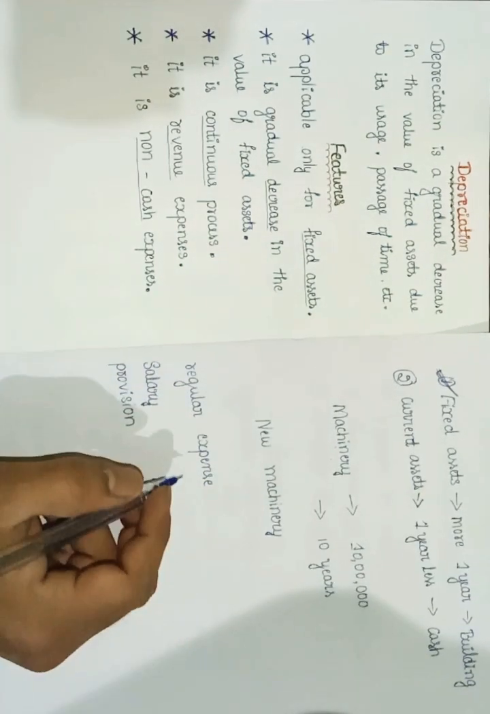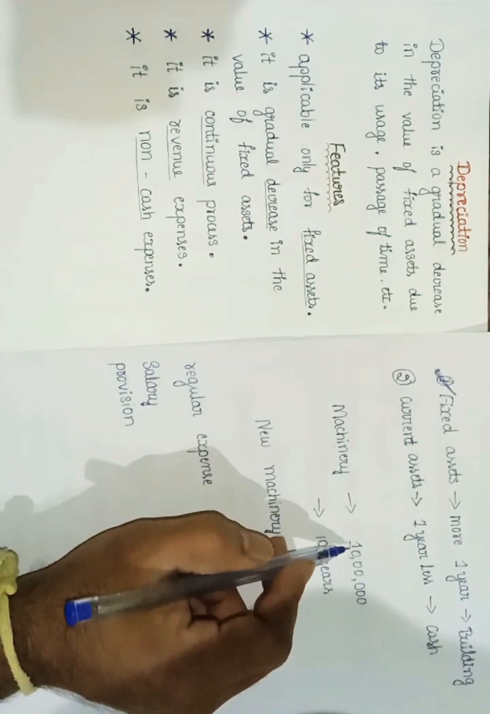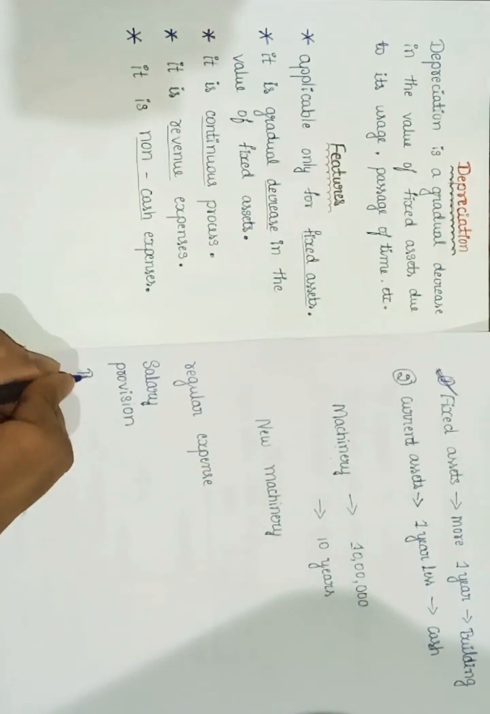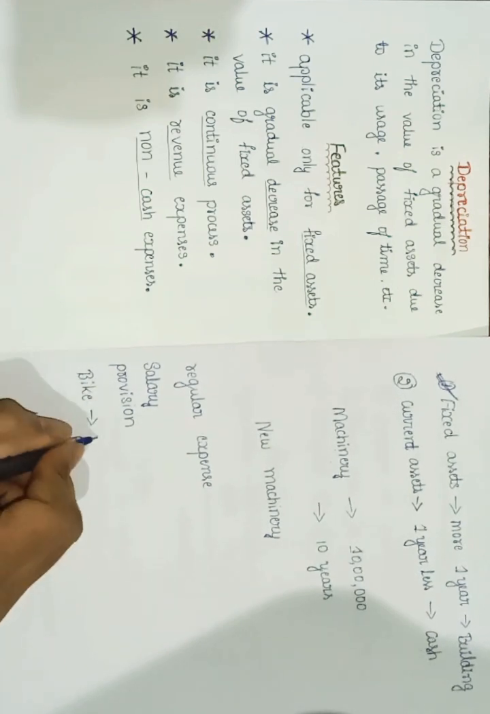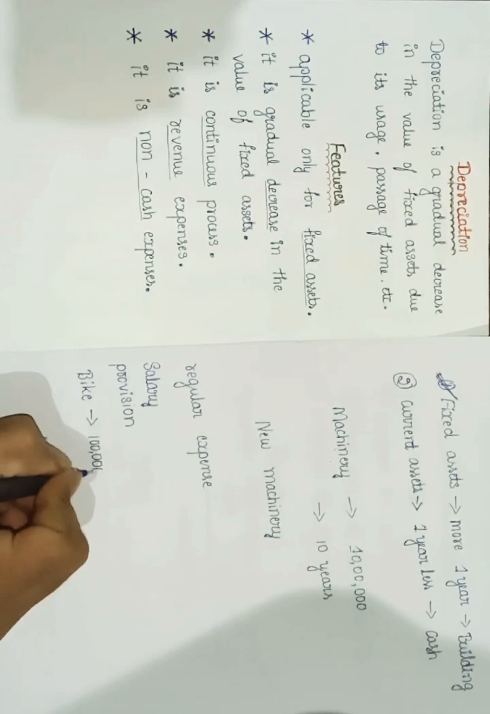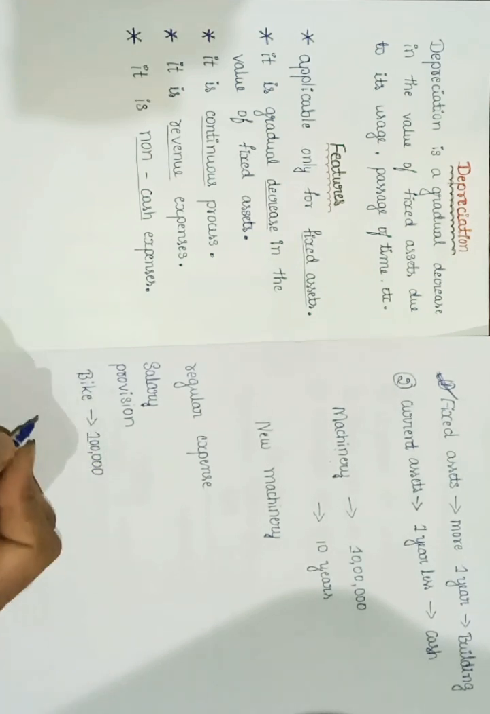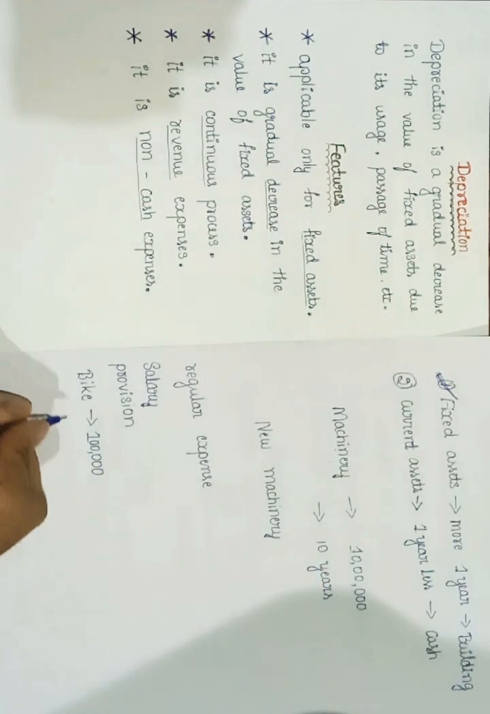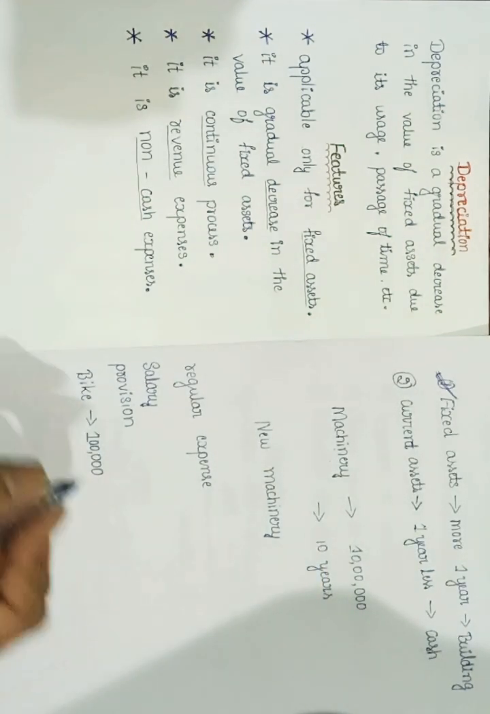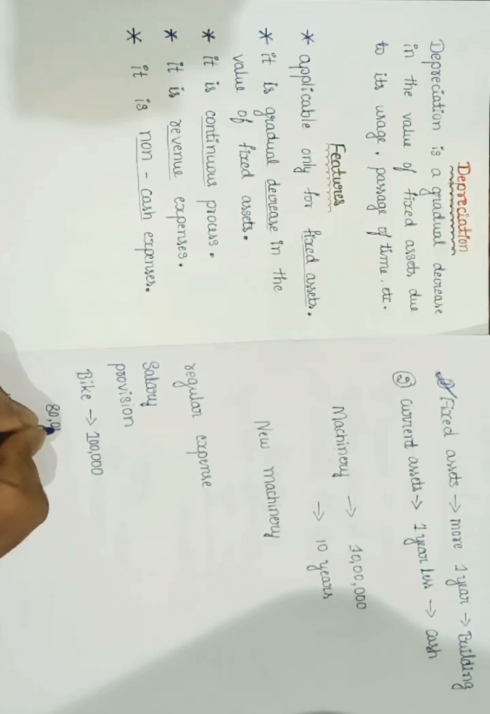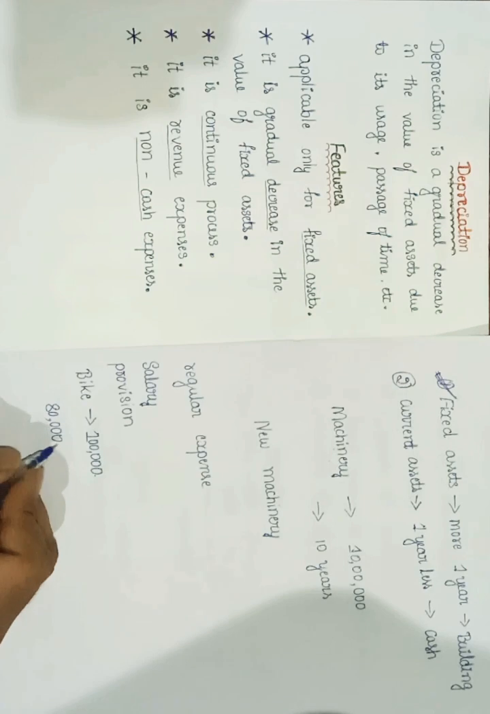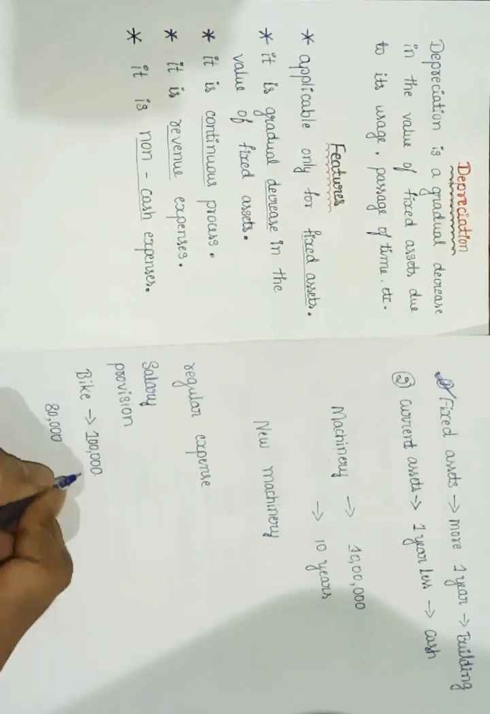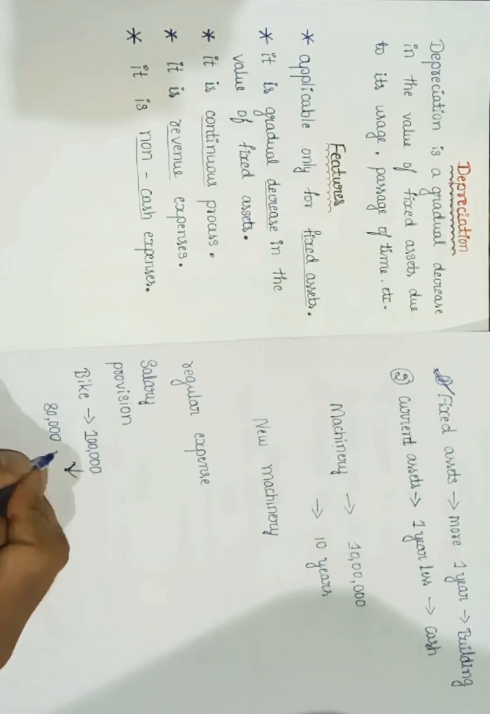For example, just imagine I am purchasing one machinery. Let us take a bike. In 2023, I am purchasing one bike for rupees 1 lakh. I am going to use this bike for 1 year. If I want to sell after 1 year, I will definitely not get 1 lakh rupees. For example, I may get 80,000. So after 1 year of usage, I am not going to get the 1 lakh rupees which I spent. I will get only 80,000. So your value is decreasing. This is called depreciation.